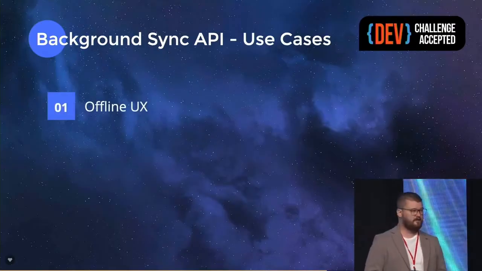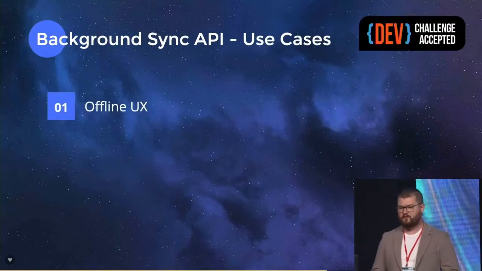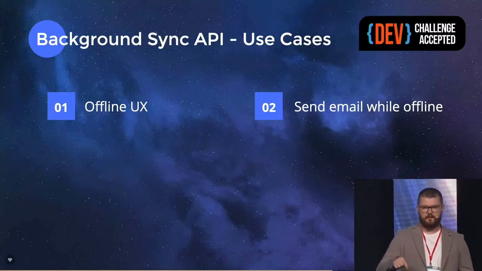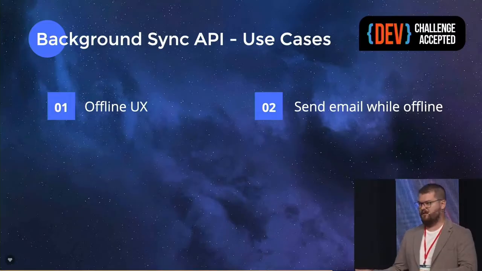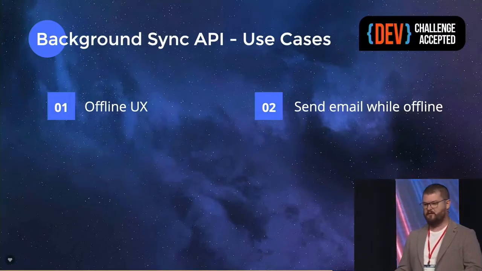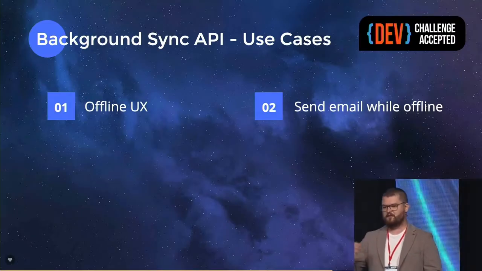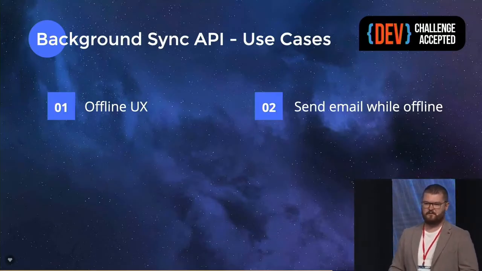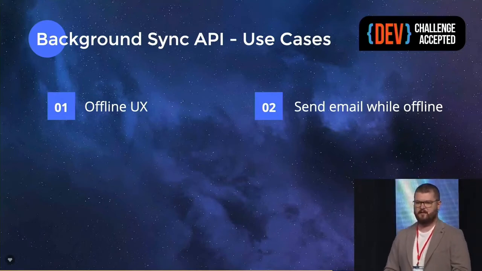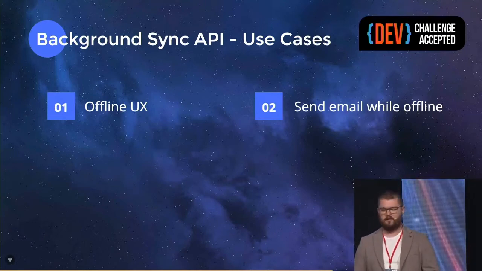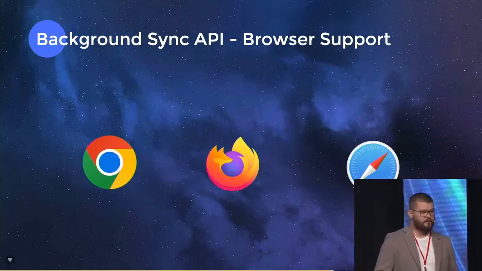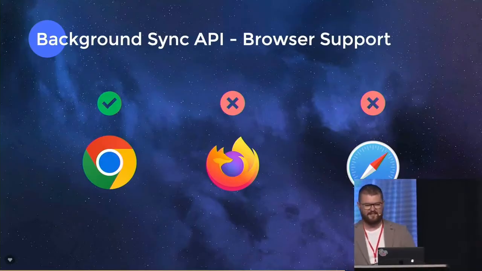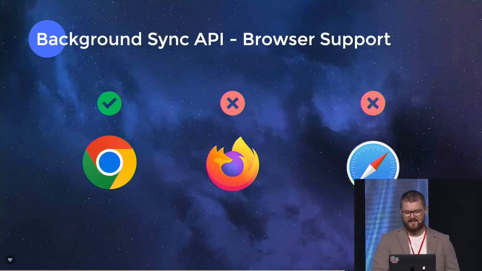Some of the real-life use cases, of course, improving offline user experiences, and maybe sending an email while you're offline. You click a button that should send a request to send an email, but connection breaks, and you're not aware of that. The task will be registered in the background, and once internet kicks in again, then it gets executed without you worrying about it. Browser support in this case, well, again, not so great, but it will get better, I promise.